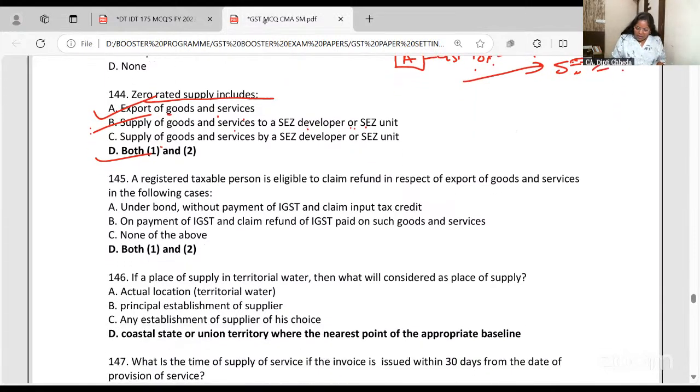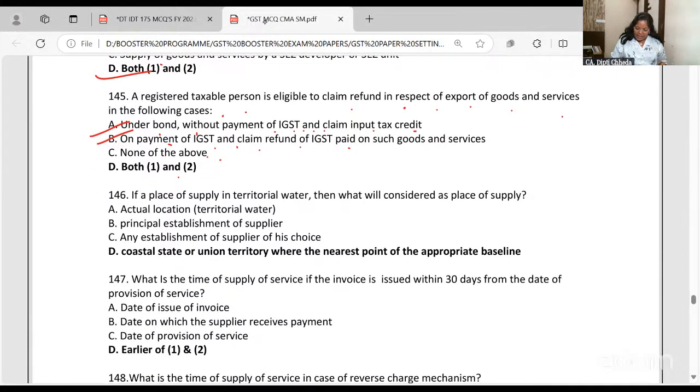A registered person is eligible to claim refund in respect of export of goods and services under a bond without payment of IGST and claiming ITC, on payment of IGST and claim refund, none of the above. Both ways it is allowed. See, if you are exporting, what is your output tax? Nil. But on inputs, if you have paid the GST, it will be refunded to you.